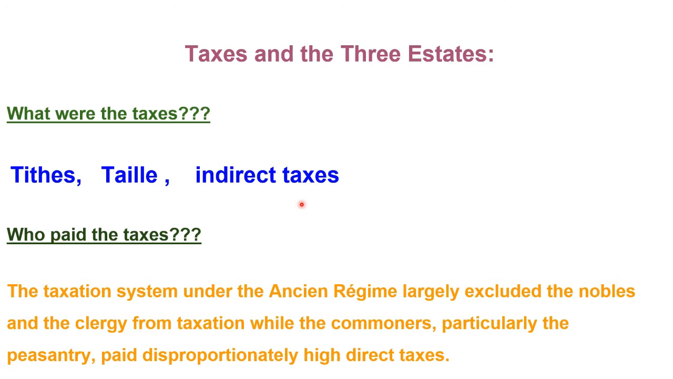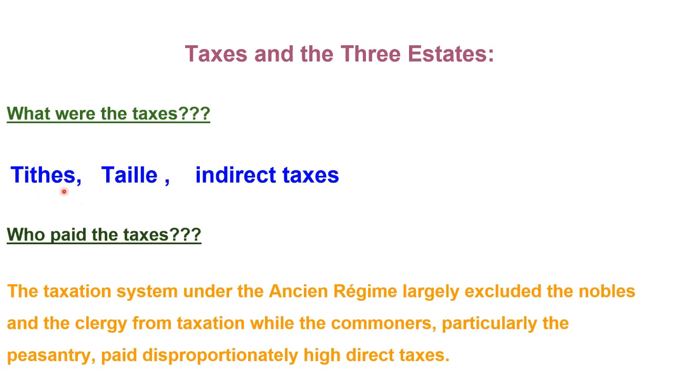So now let us see. The church extracted its share of tax called the tithe. So that means tithe is the tax taken by the church from the peasants, and all the members of the third estate had to pay taxes to the state. That means taille was taken by the state, and tithe by the church.